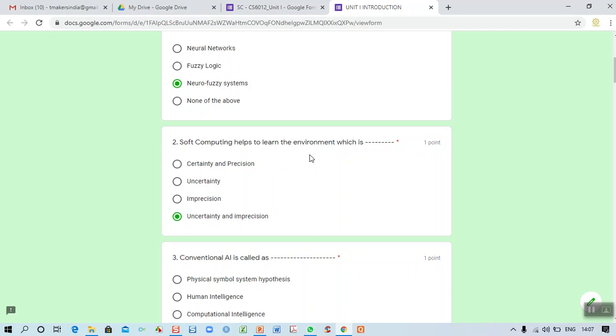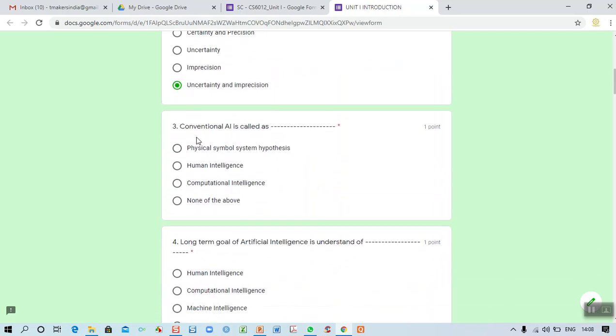You can get the output by using soft computing. So uncertainty and imprecision is the correct answer. And conventional AI is also called as, right? So here conventional AI, I already told, is a physical symbol representation, right?